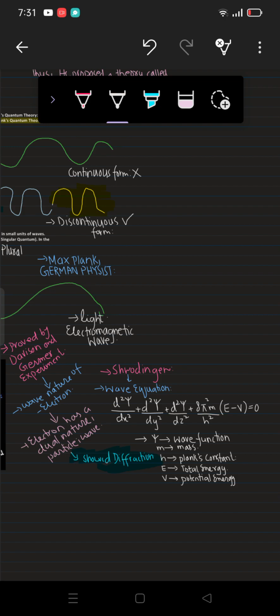Basically, we have 4 basic quantum numbers, but from this equation, we have got only 3: the principal quantum number, the magnetic quantum number, and another one. But the spin quantum number we have not got from this equation. That is only the spinning, right? That is also a quantum number, but we didn't get it from this equation.